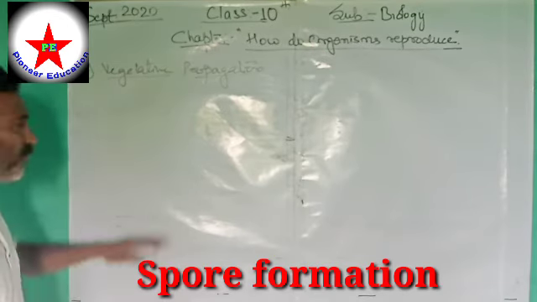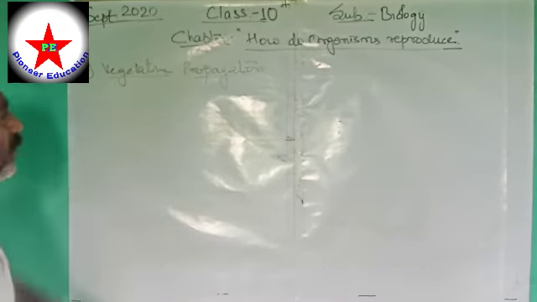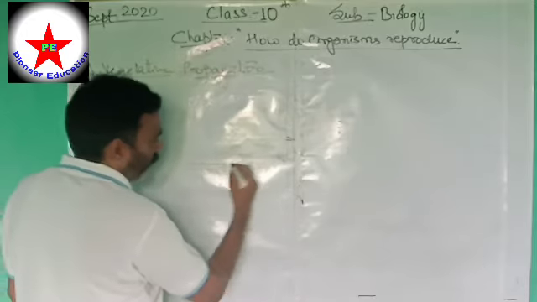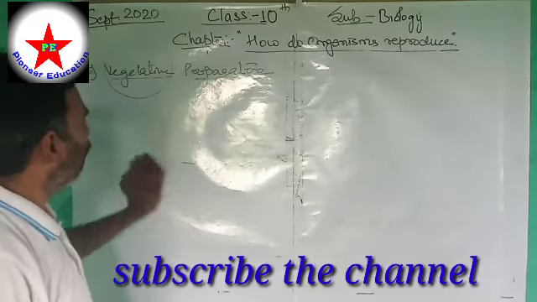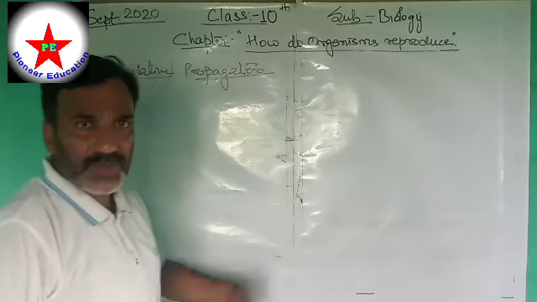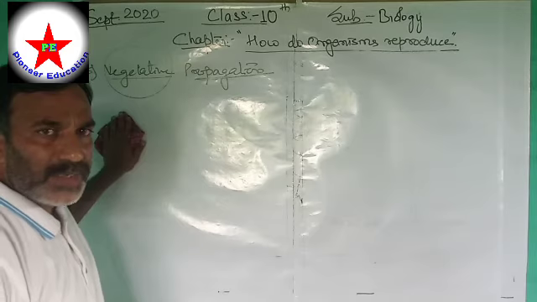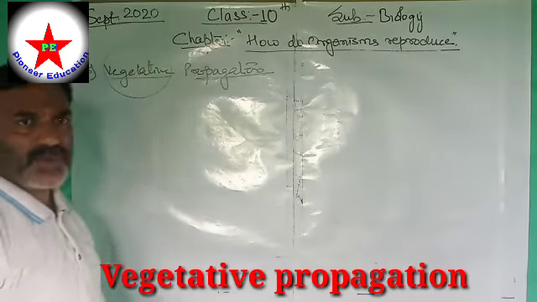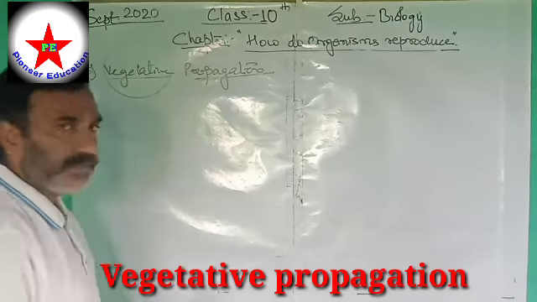Of course, it means the vegetables or the herbs or the plant body. But propagation, what is the meaning of propagation? Propagation means to grow, to move forward. So when the part of a body of a plant grows to attain maturity, to get into the same original plant or to grow into the parent plant, it is called vegetative propagation. In simple words, vegetative propagation is the process of growing a new plant from the various parts of the plant.